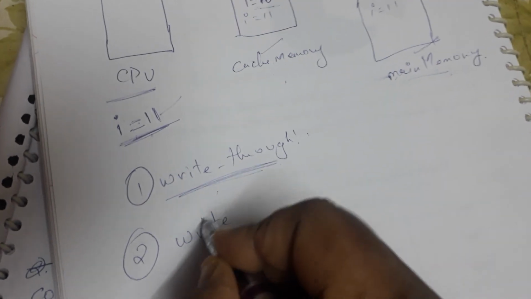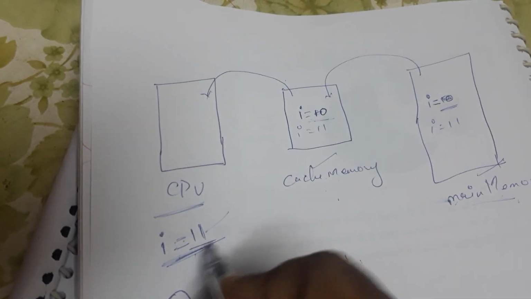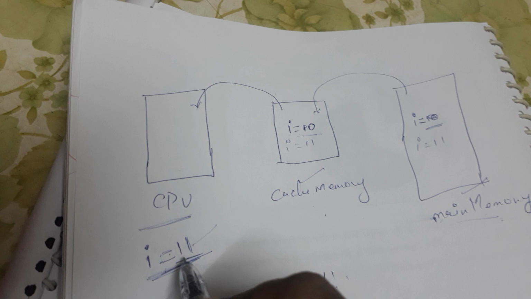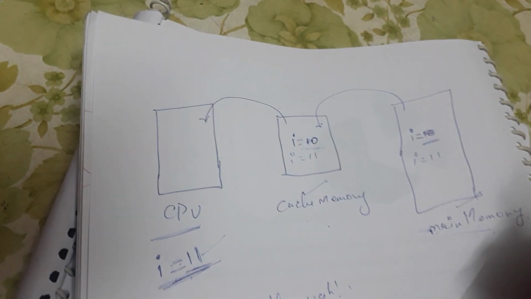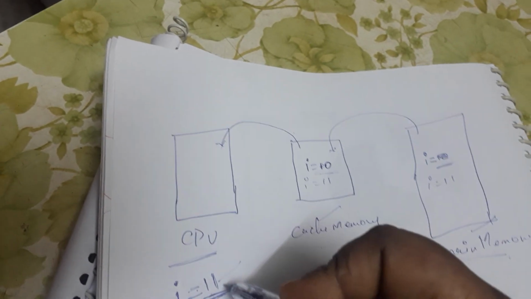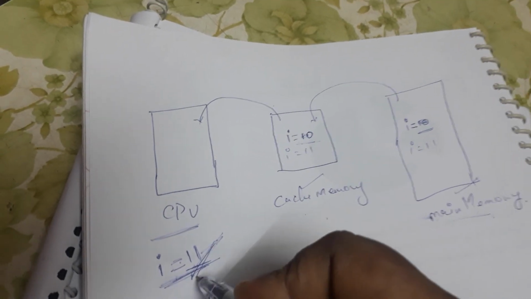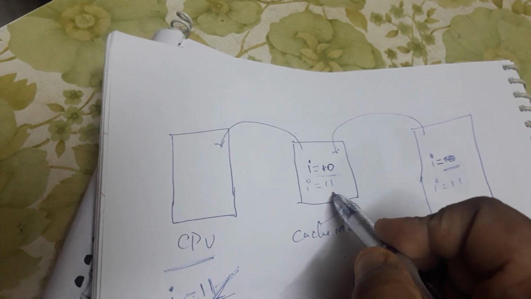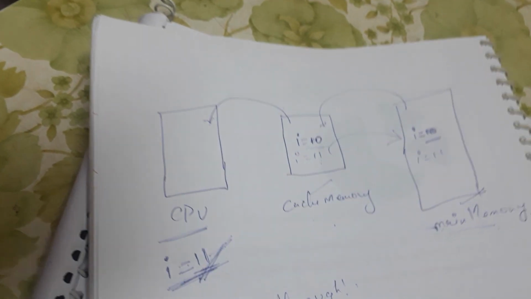Now the second concept is called write back. In this concept, whenever the CPU modifies the value of any variable, that value is only updated in the cache memory. Once the entire program has finished and the CPU has stopped updating the value of I, and finally lands up with some value, that final result value is what we write in the main memory.